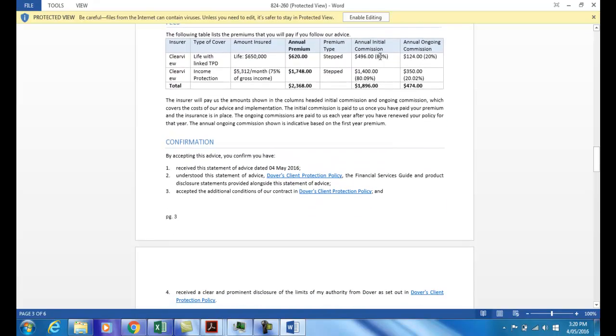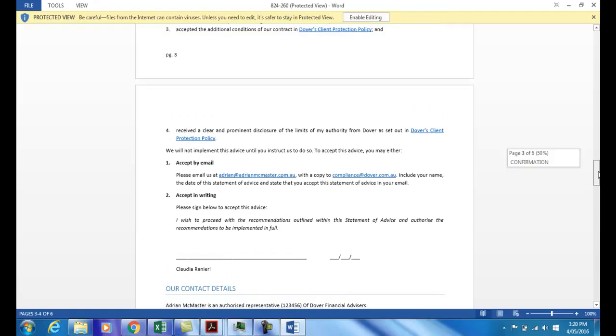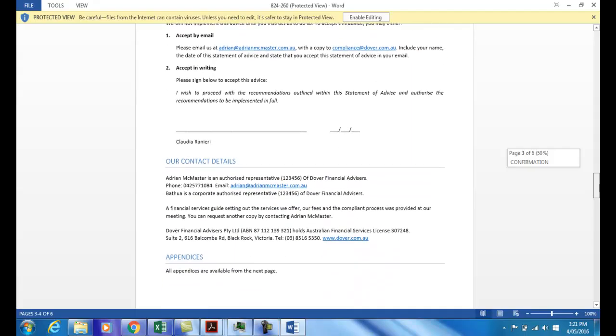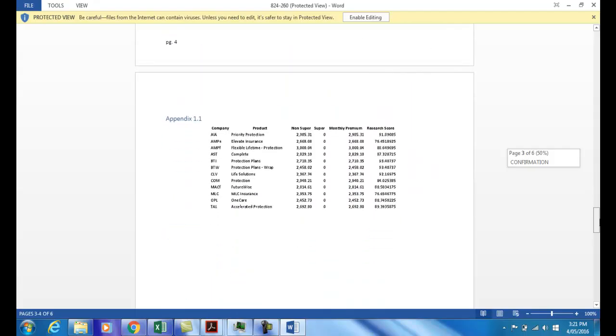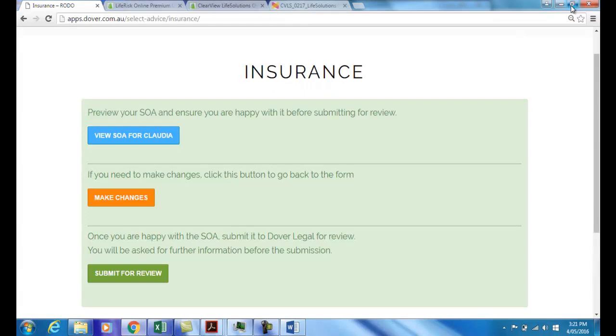That's a nice little check on yourself, because of course post the 1st of July 2016 that figure cannot be more than 80%, and that figure cannot be more than 20% of the premium. Once again, we have the client's confirmations and acknowledgements, 3 more references to the Dover Client Protection Policy, and the client signs her consent, and the appendix is all of the quotes that we obtained, demonstrating that we have chosen a cost-effective and highly rated policy. We can then submit this for review.